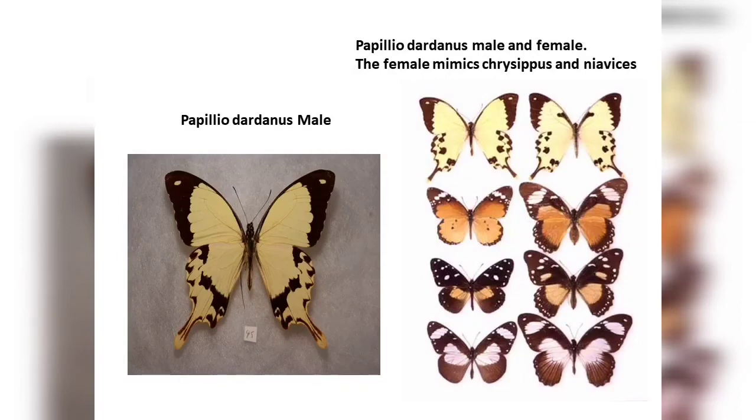So selection pressure is different here, and selection pressure could be different in the other species. So the female of Papilio dardanus tries to resemble some other species which are unpalatable to birds and tries to avoid being preyed upon by predators.